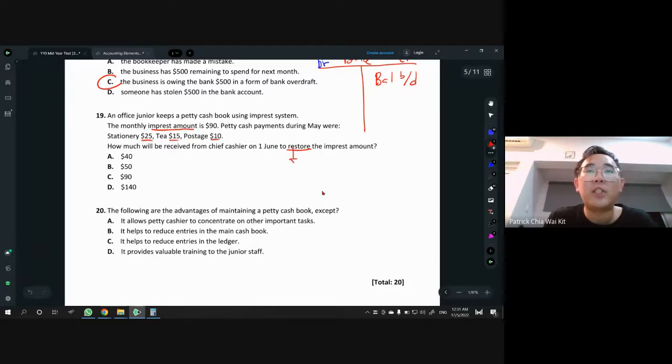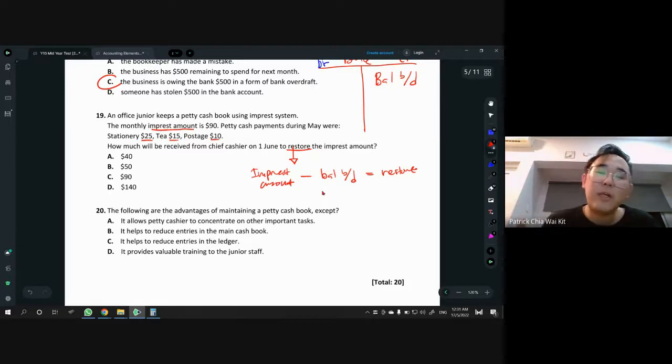Technically, to restore, there's also a formula. You just need to take the fixed amount, which is also known as the imprest amount, and then minus the balance BD, the balance of money that we had. Then you will get the restore amount. This is the formula.